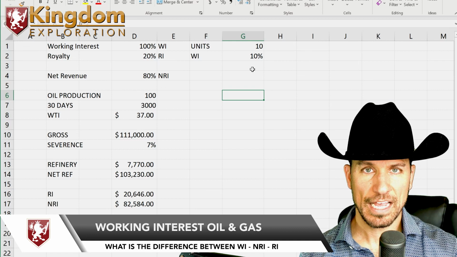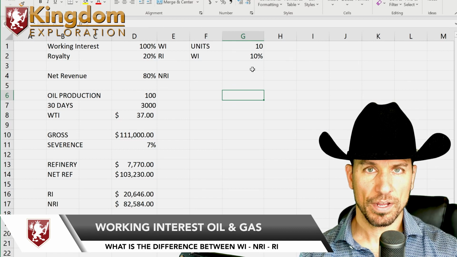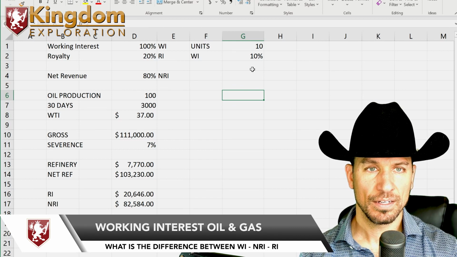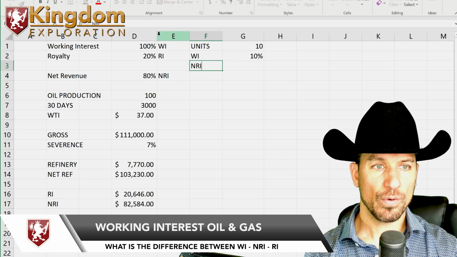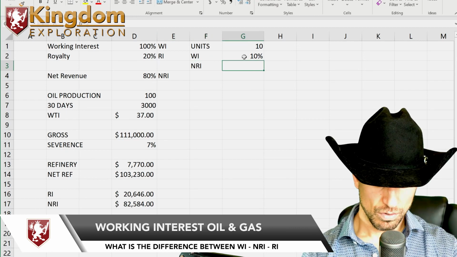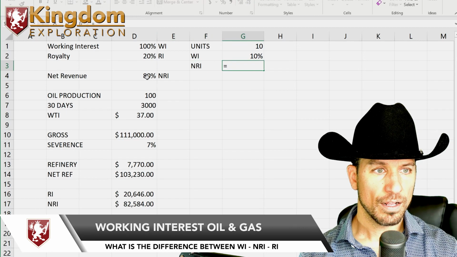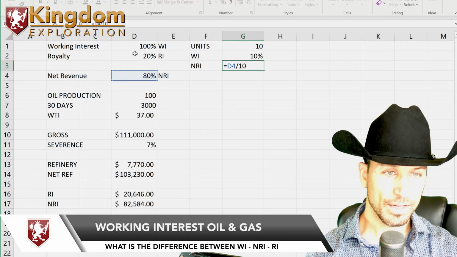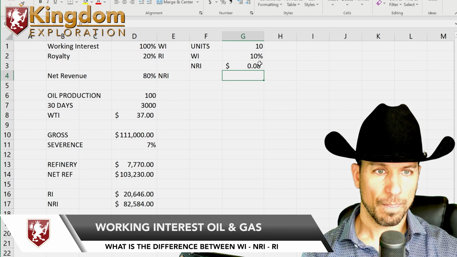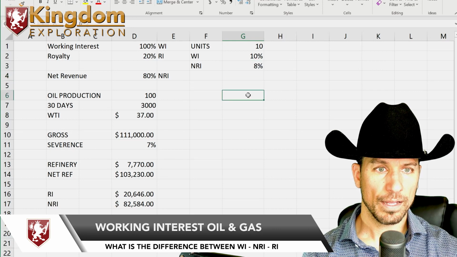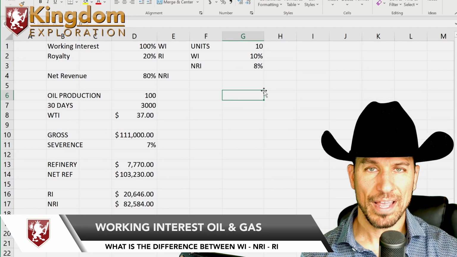So if there are 10 units and there's 100% working interest, you take the 100% and break it up into 10 pieces, which would be 10% working interest. The net revenue interest per unit would be this divided by 10, so 8% net revenue interest.